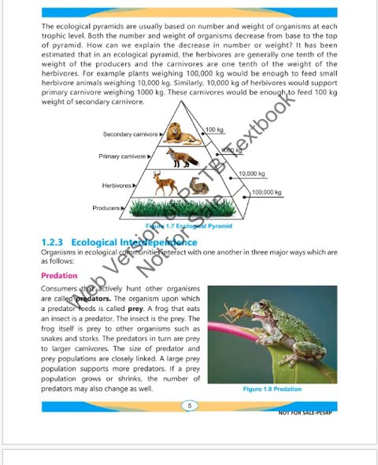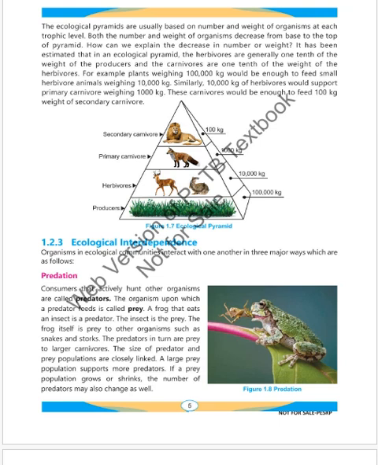For example, plants weighing 100,000 kg would be enough to feed small herbivore animals weighing 10,000 kg. Similarly, 10,000 kg of herbivores would support primary carnivores weighing 1,000 kg. These carnivores would be enough to feed 100 kg weight of secondary carnivores. You can see this relationship in the ecological pyramid given in figure 1.7.